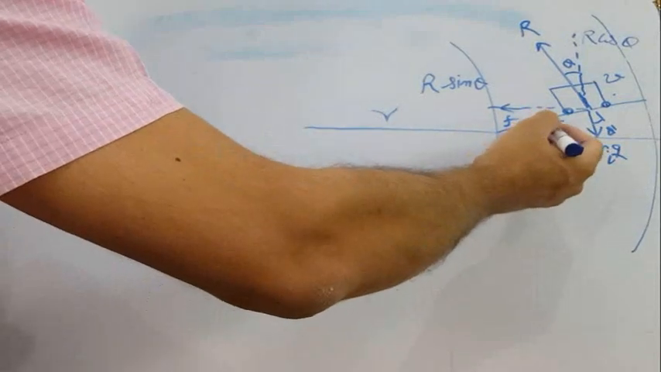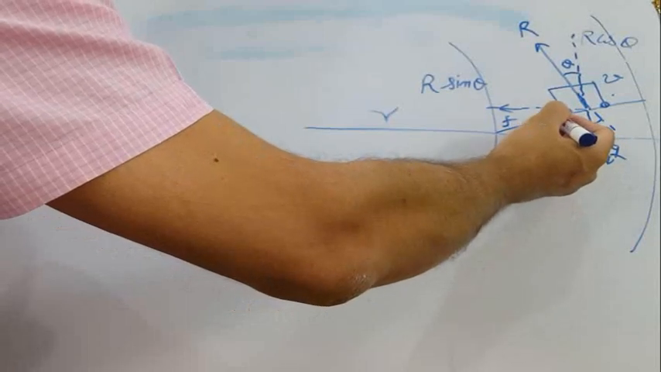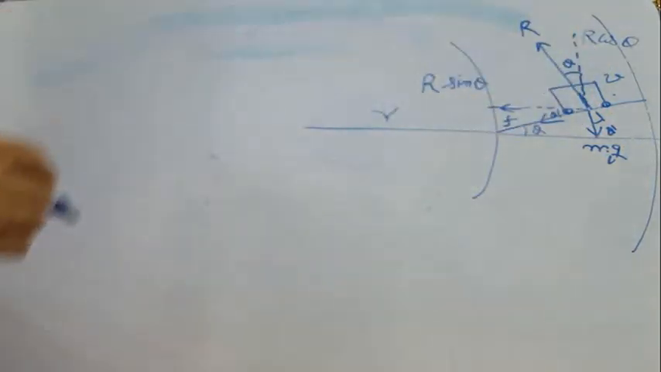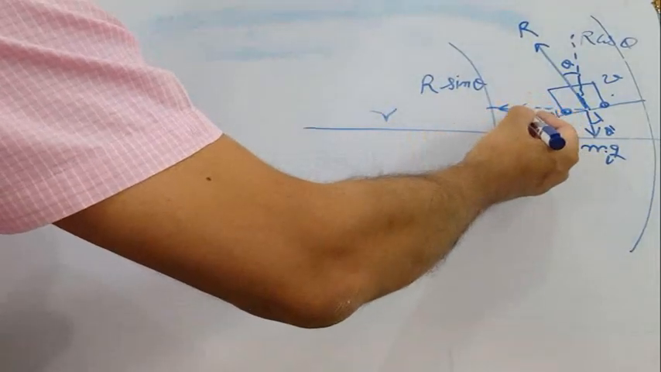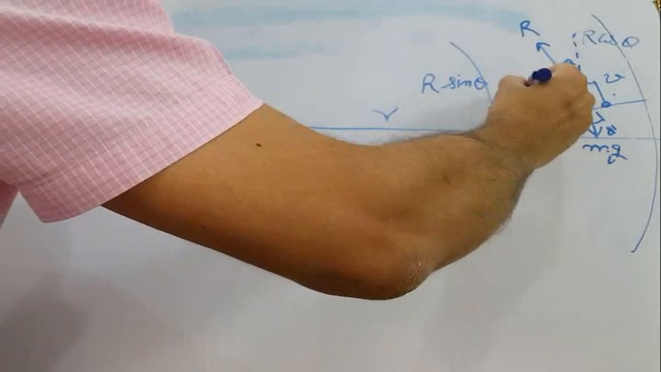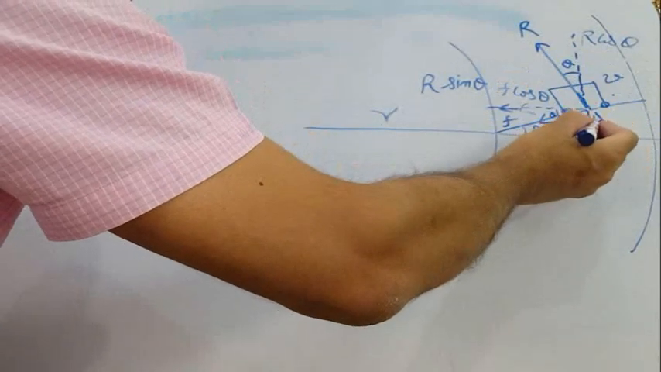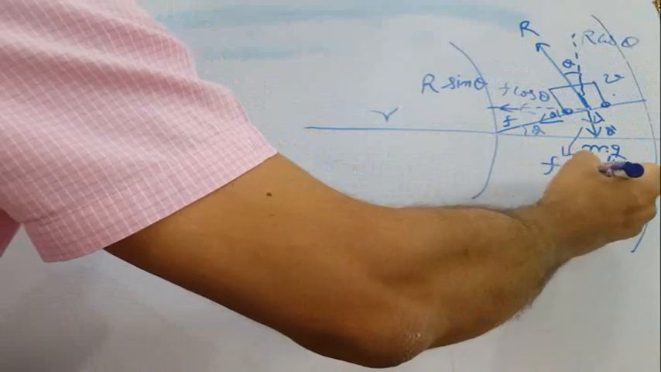Now we can resolve this force of friction. This angle was theta, so this angle will also be theta. These are two parallel lines and this third line is cutting them. So that angle will also be theta. So the component of F along this direction will be F cos theta. Perpendicular to the first, that is along mg, that will be F sin theta.